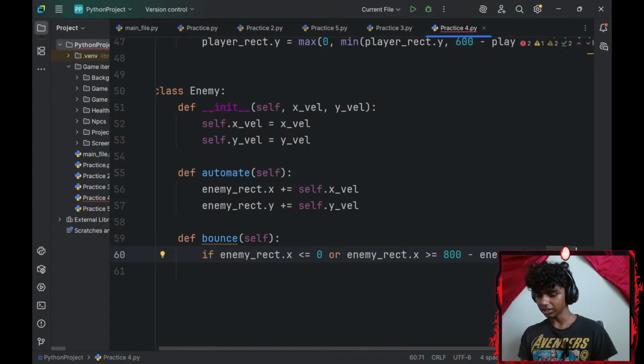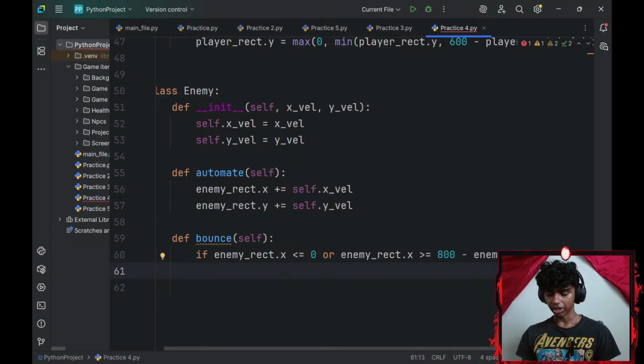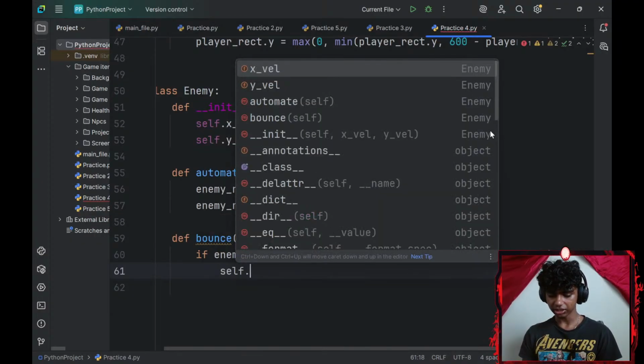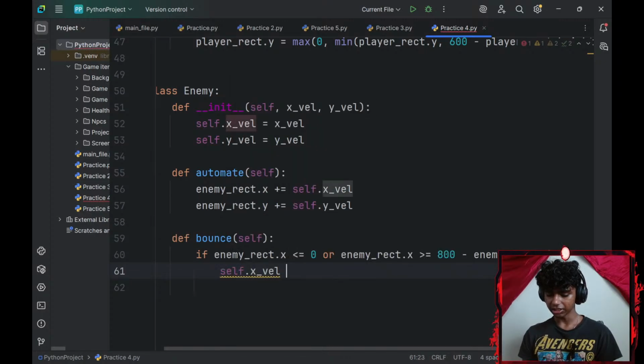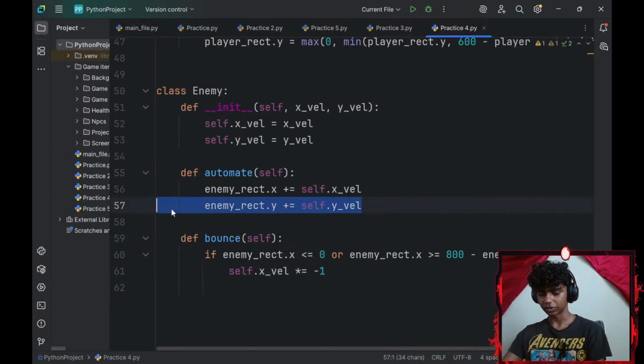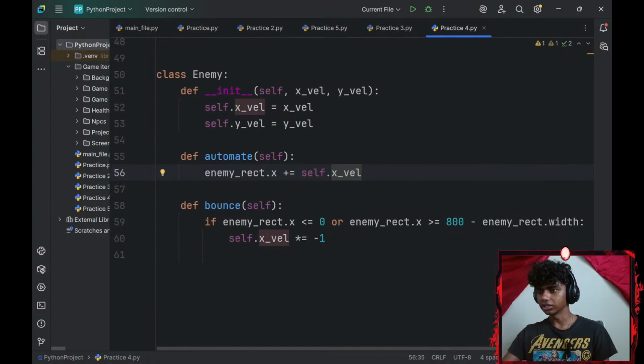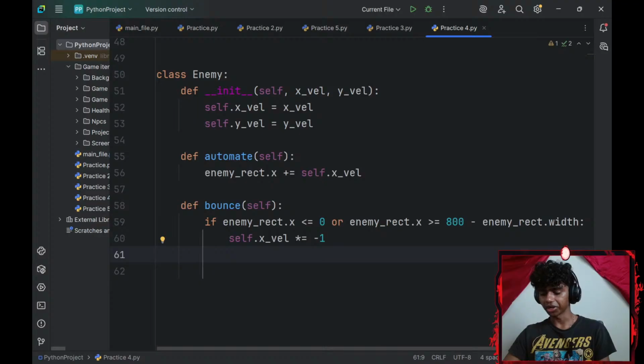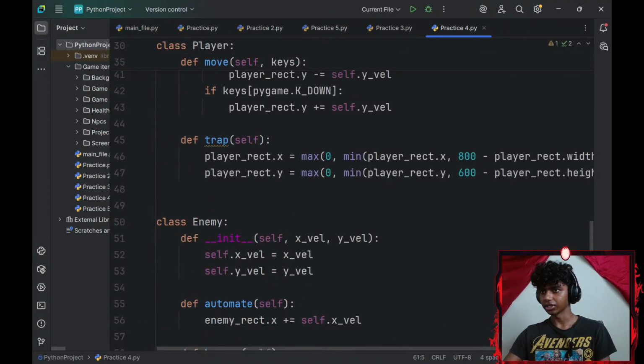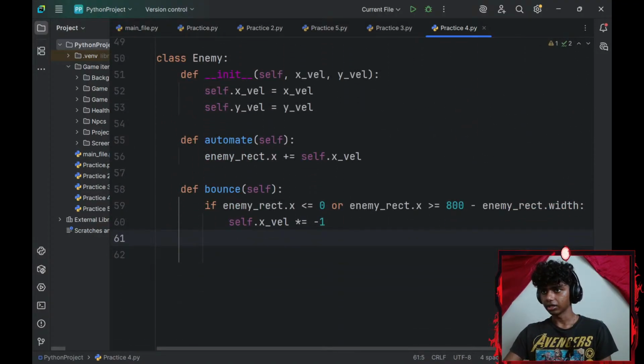Okay, so for my width, I will multiply my self.x-axis velocity by asterisk equals -1, and I wouldn't need y-axis because I don't want my enemy to be flying over the sky. That's basically all that I needed for this. For my enemy, automated my enemy, bounced my enemy. I won't add collision yet.